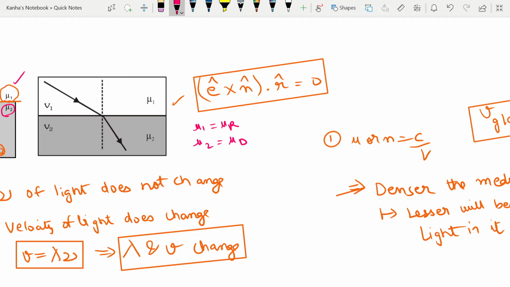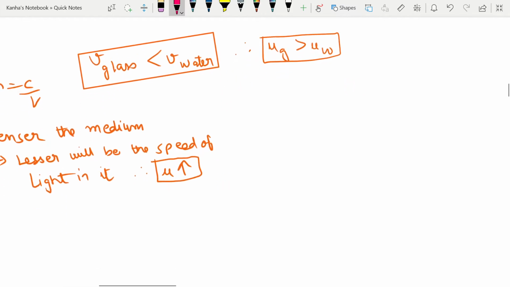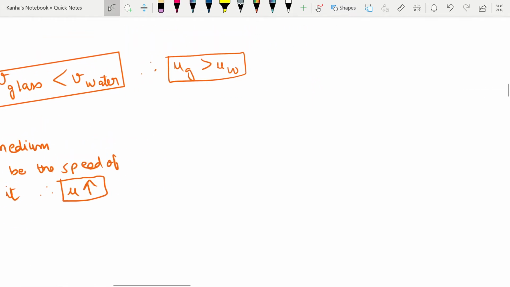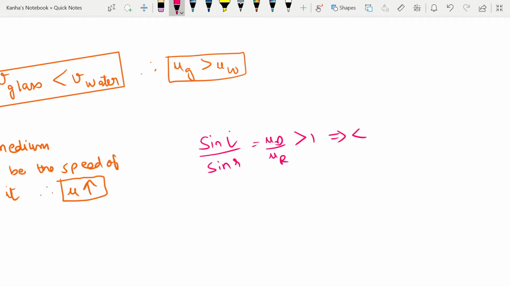So I can write this down somewhere here. If sine of i divided by sine of r is equal to mu d by mu r, and this is greater than 1, as we already know, that means the angle i is greater than angle r.